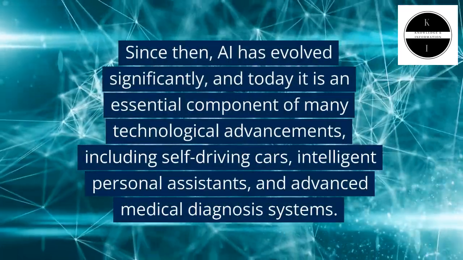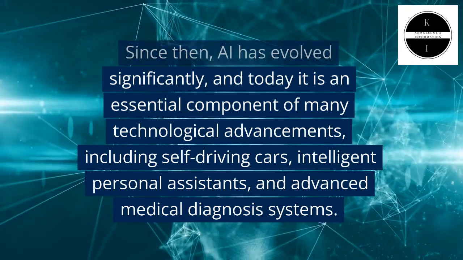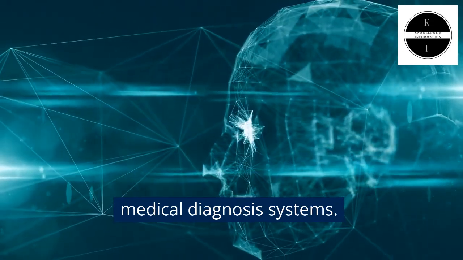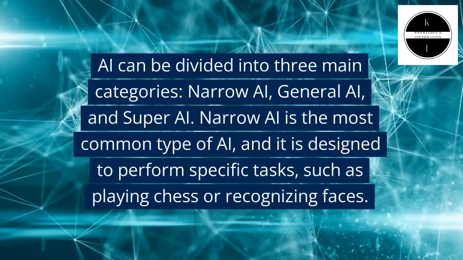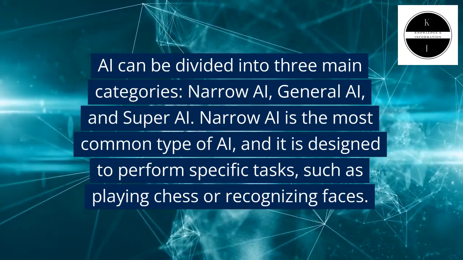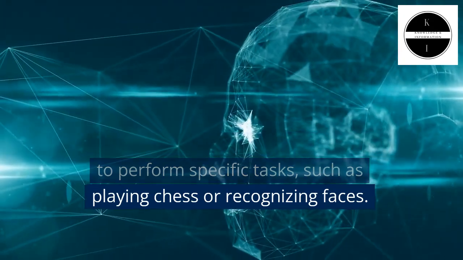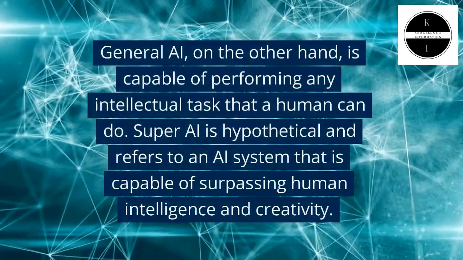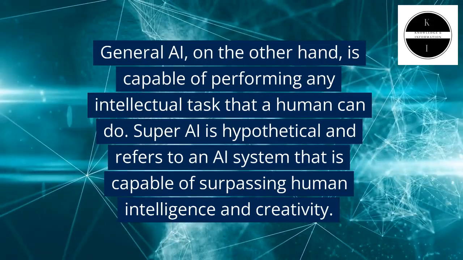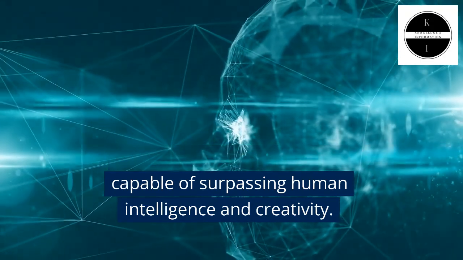Since then, AI has evolved significantly, and today it is an essential component of many technological advancements, including self-driving cars, intelligent personal assistants, and advanced medical diagnosis systems. AI can be divided into three main categories: narrow AI, general AI, and super AI. Narrow AI is the most common type of AI, and it is designed to perform specific tasks, such as playing chess or recognizing faces. General AI, on the other hand, is capable of performing any intellectual task that a human can do.